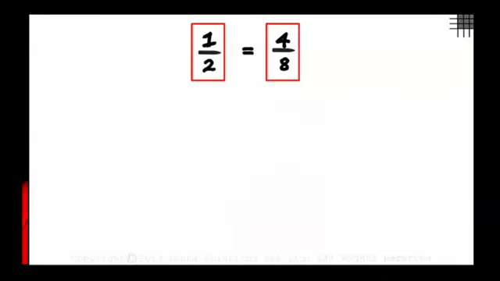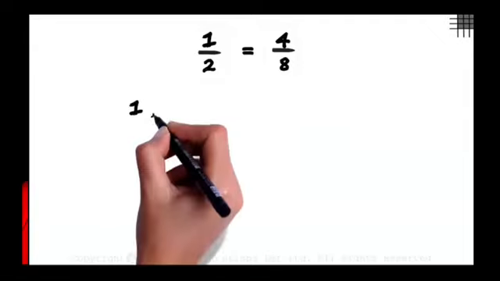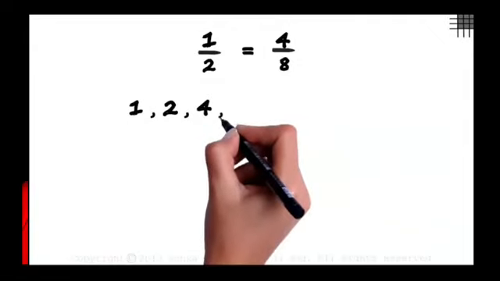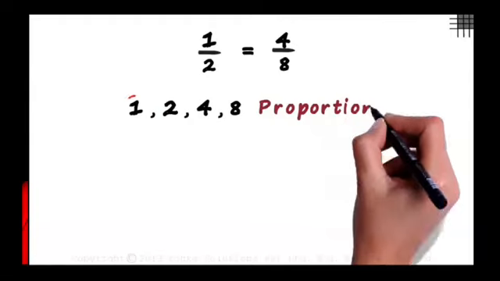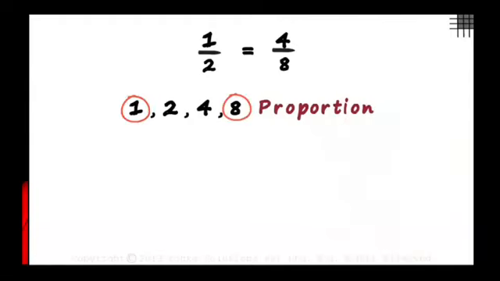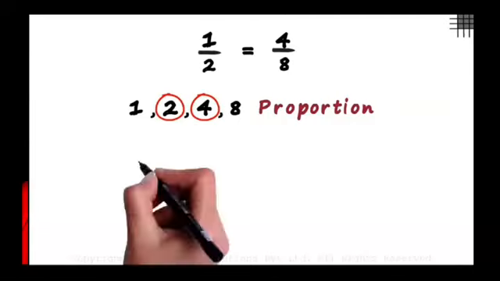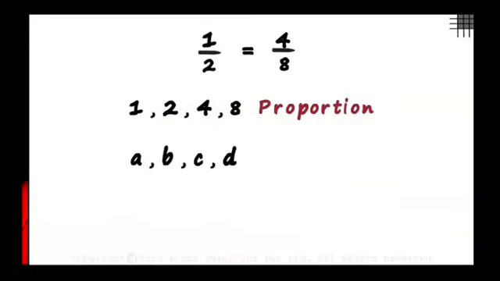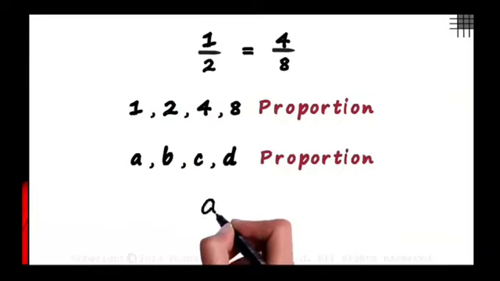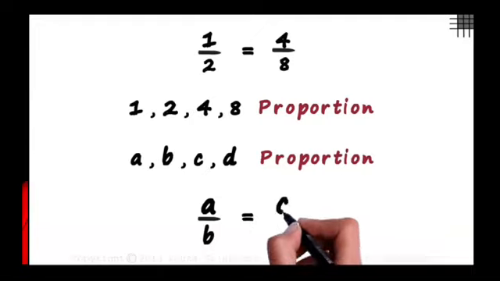Equal ratios simply mean proportion. We say that the numbers 1, 2, 4, and 8 are in proportion. 1 and 8 are the extremes, and 2 and 4 are the means. The product of the extremes is always equal to the product of the means. If A, B, C, and D are in proportion, then A by B will be equal to C by D.